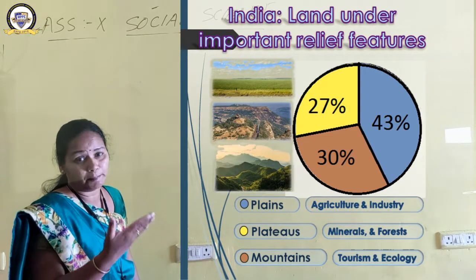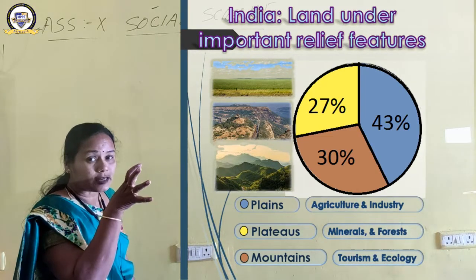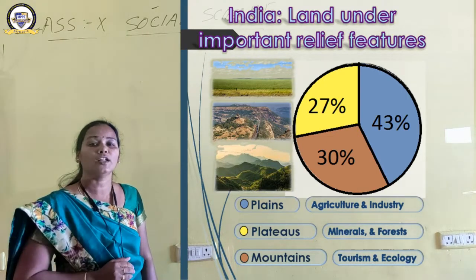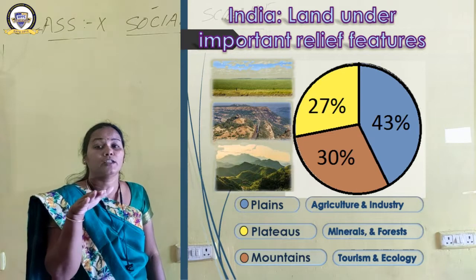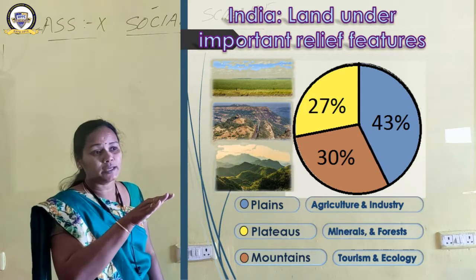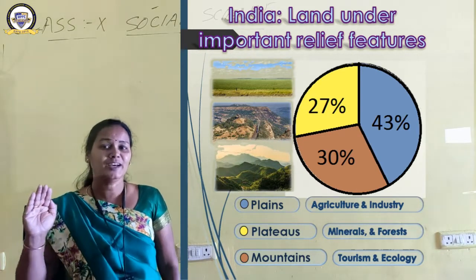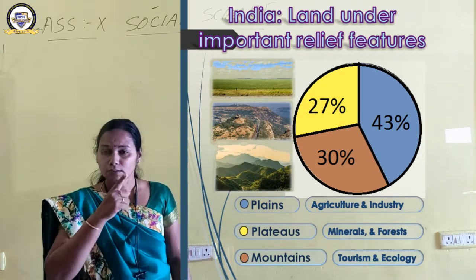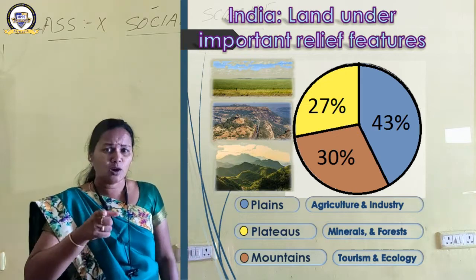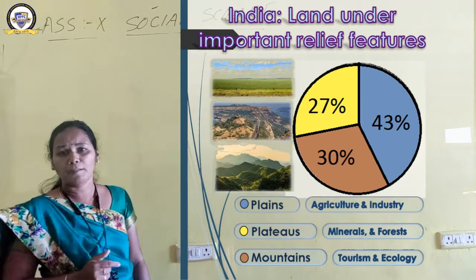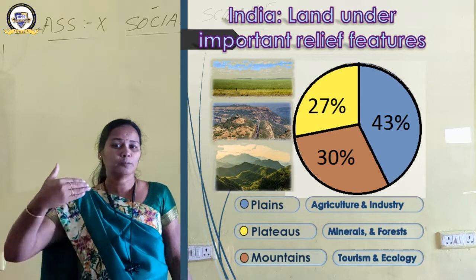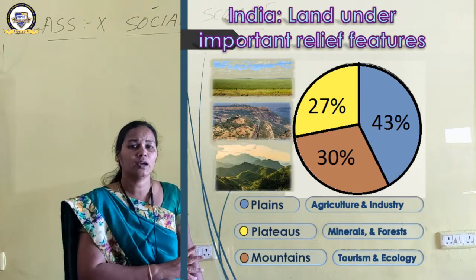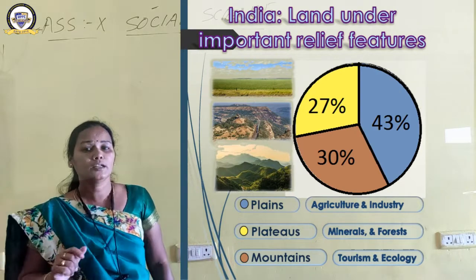And what is its implication? It has an implication on tourism and ecology. A large part of these hills and mountains is covered with forest, from where a large number of rivers originate. The main rivers you have learned about, the Ganga, Brahmaputra, Indus, Yamuna, all originate from the Himalayan mountain regions. And if we go to the peninsular region, there also we can see rivers: Krishna, Kaveri, Mahanadi, Godavari, all of which originate on the hills or mountains.